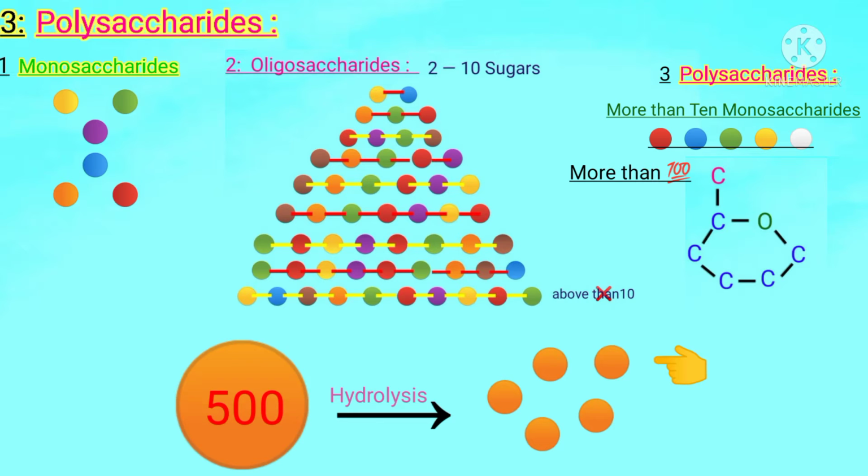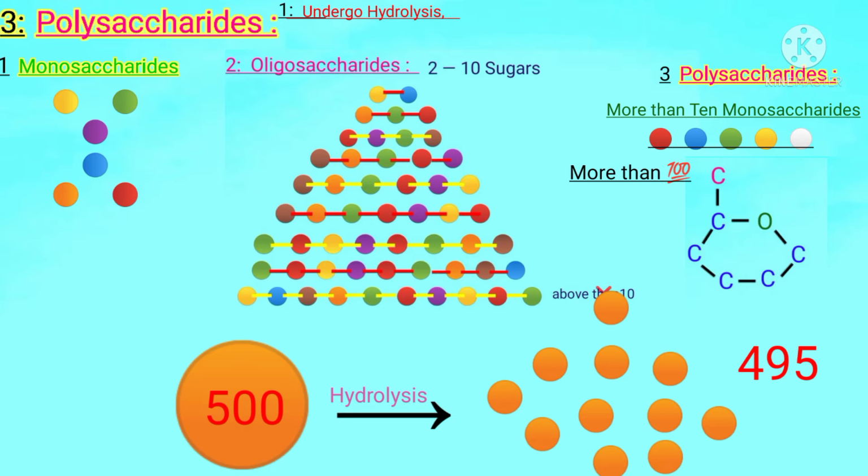Students, this represents the first characteristic of polysaccharides: polysaccharides undergo hydrolysis, and on hydrolysis they produce simple sugar units, simple monosaccharides like glucose.